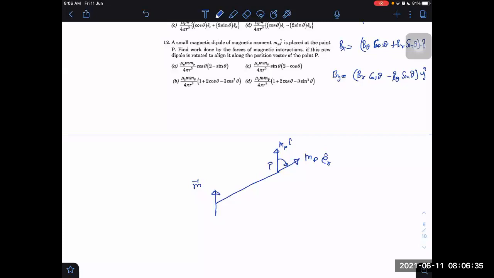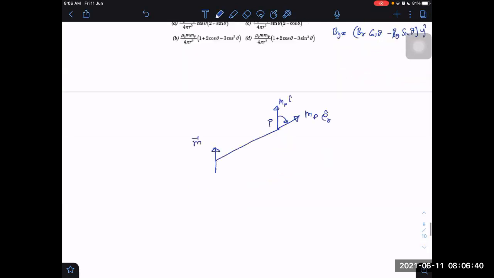In that process of rotating it, what work are we doing? Same way as we have learned already, work done will be the change in potential energy. And for an electric dipole, the potential energy is minus P dot E. Similarly, for this, the magnetic potential energy will be minus M dot B. So to find the change in potential energy, first you find the initial. Take the dot product of this MP vector with the field due to the other one.